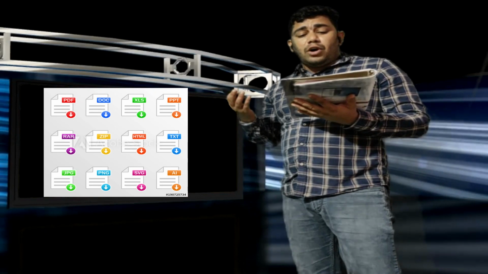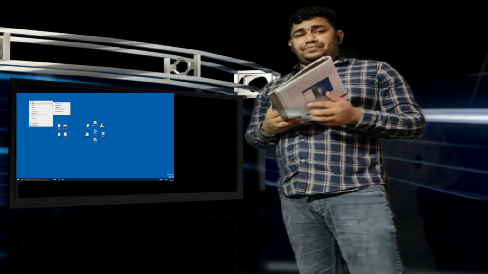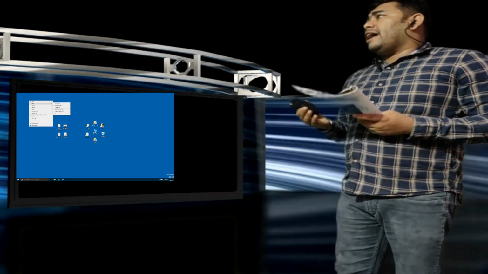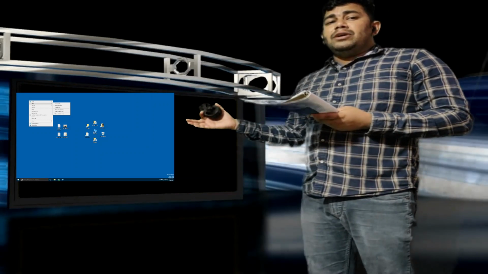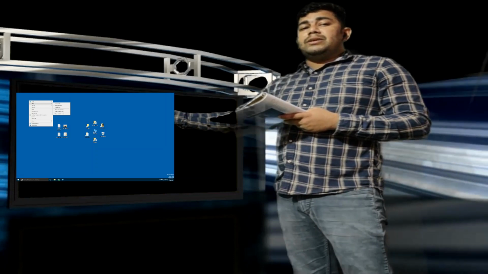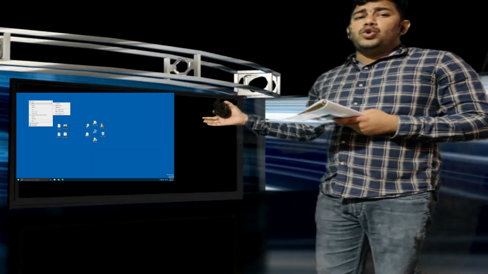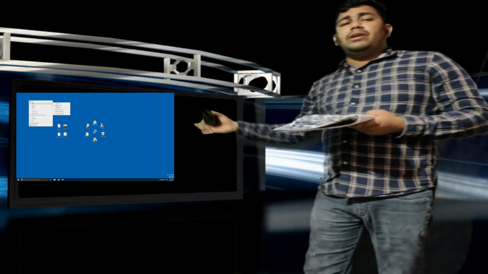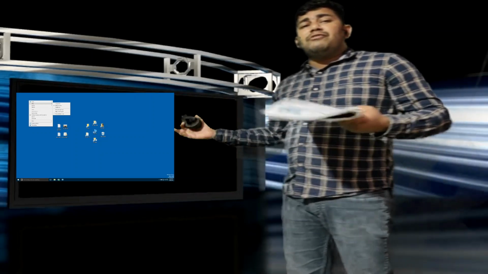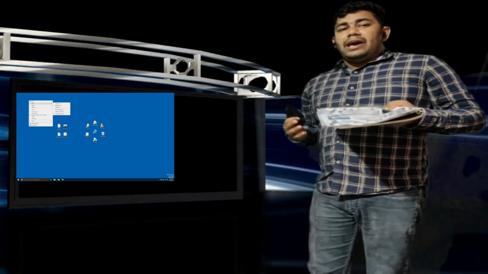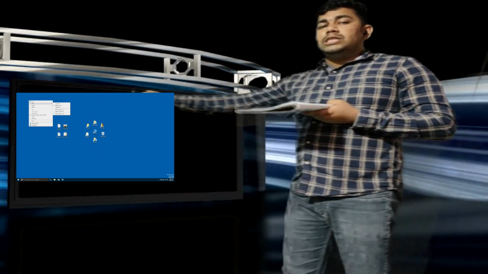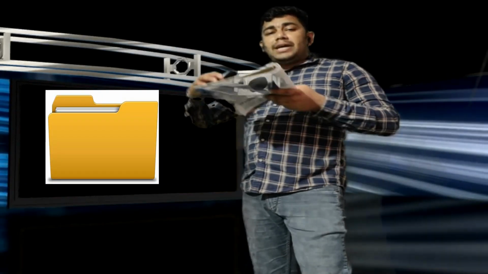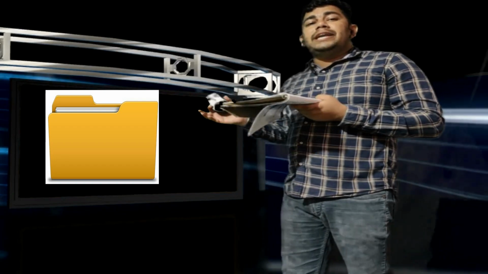Okay, then a folder is a container that helps to organize files and other folders. Suppose this is my screen, and I have stored my files and folders here and there. I have kept one here, one there, one here. So I have kept them in different ways, and it is very untidy. What we can do, we can collect all these files together, and suppose I want to put them inside a particular folder in an organized manner, I can put them there.